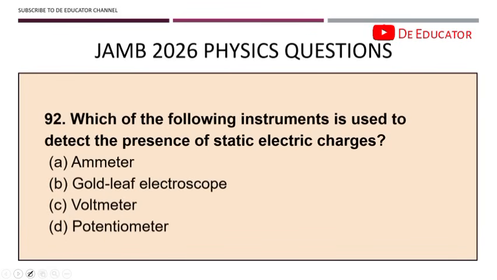Which of the following instruments is used to detect the presence of a static electric charge? You have your gold leaf electroscope. So a gold leaf electroscope detects and indicates electric charges. You should take note of that.